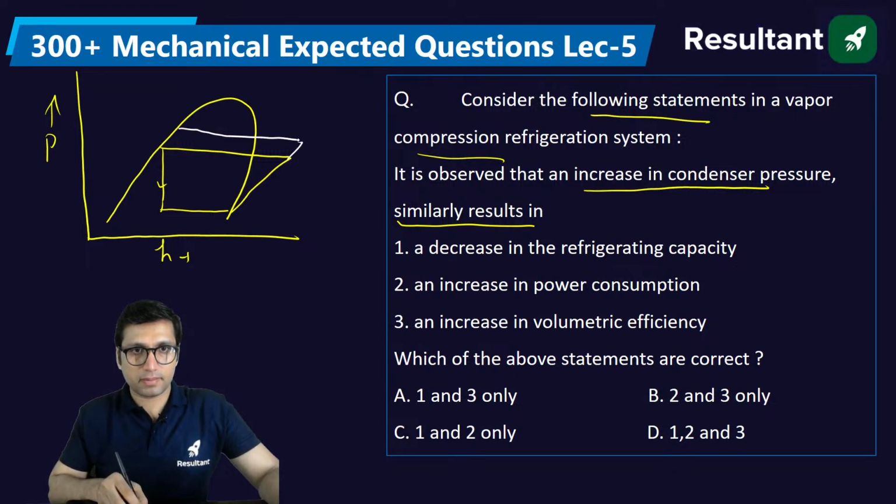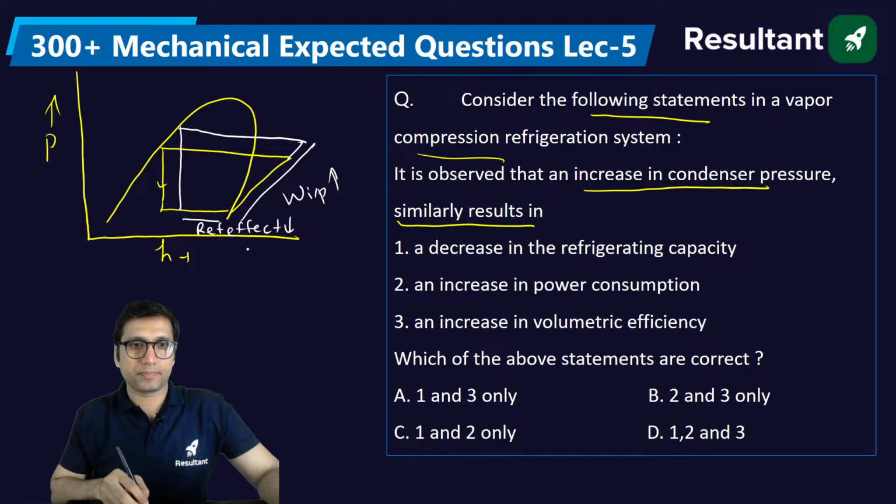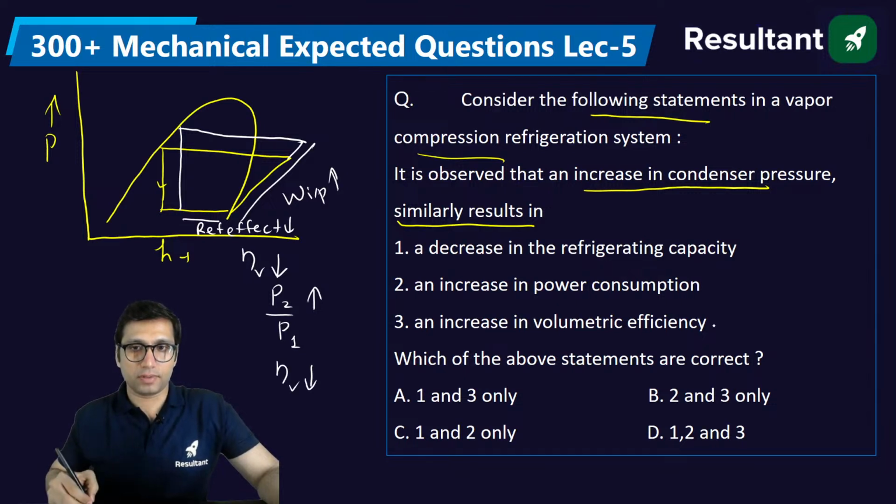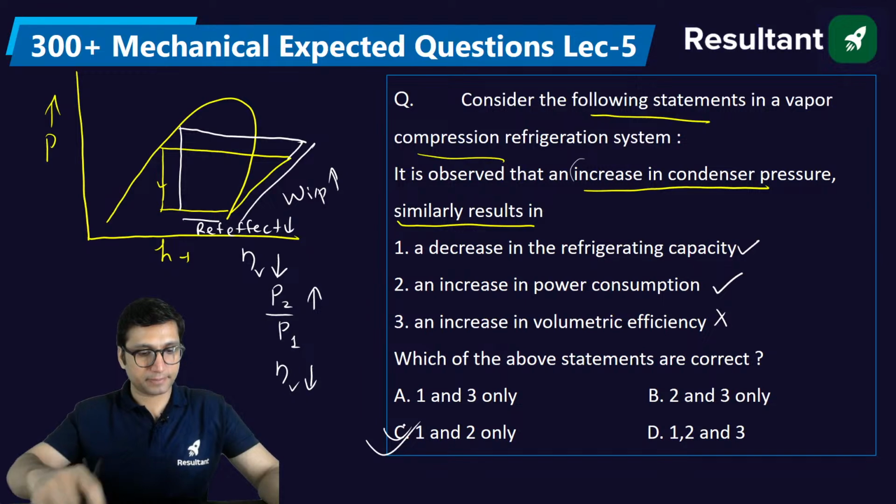If we increase the condenser pressure, then the work input is going to increase, the power consumption will increase, the refrigeration effect or the cooling effect will decrease, and the volumetric efficiency is also going to decrease, because volumetric efficiency depends on the pressure ratio, and as you can see here, the pressure ratio is increased, so volumetric efficiency will reduce. So this is not the right answer. With the increase in the condenser pressure, refrigeration capacity will decrease and the power consumption will increase. The right answer will be 1 and 2, that is option C for this question.